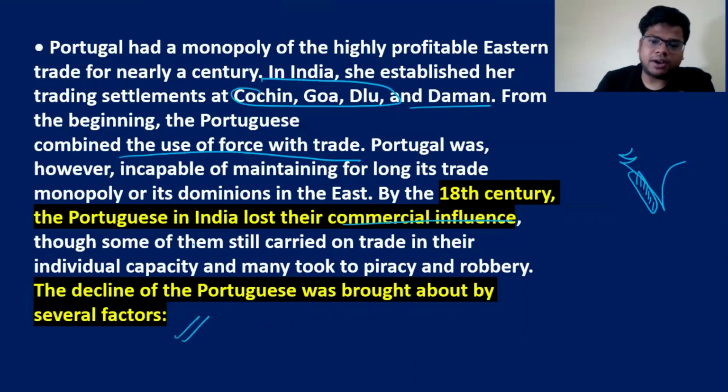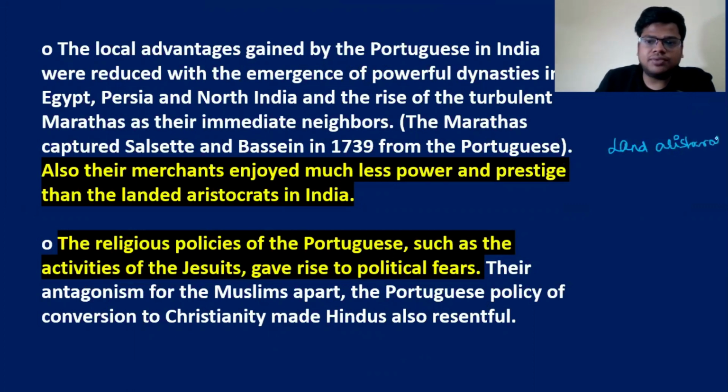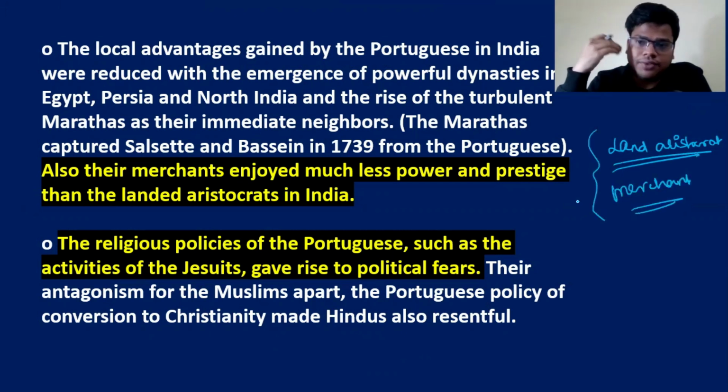And what are the factors? The first factor is, just like in the French, the landed aristocrats had more power as compared to the merchants, like we have seen in the Britishers, like we have seen in the French. In the French also we have seen how much the state tends to interfere in commercial activity. Similarly, that was the case.